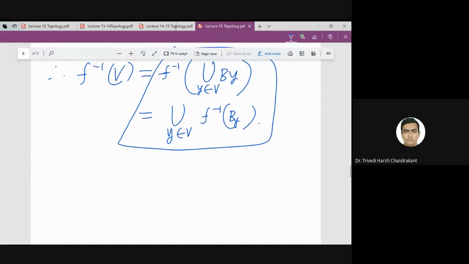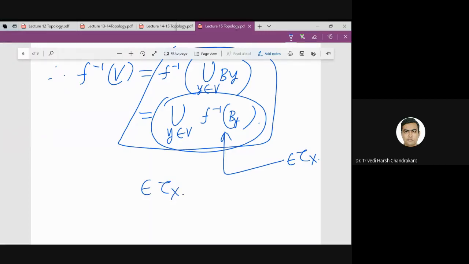And then what we know is the inverse image of V's element is open, and this is the arbitrary union of open sets. So this also belongs to tau X, because tau X is a topology.